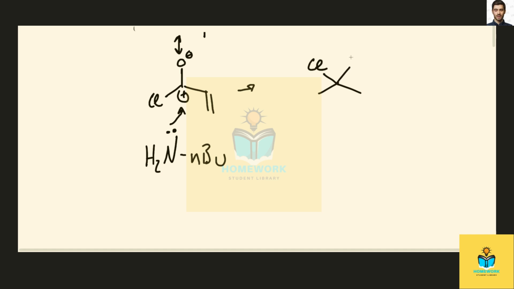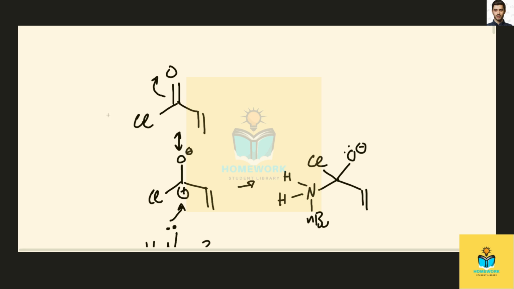We've got our chlorine, we've got O minus, and we've got our nitrogen, which has a proton, another proton, and its N-butyl group. And we've still got the unsaturated bit here. Great.